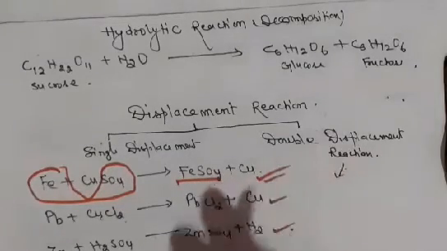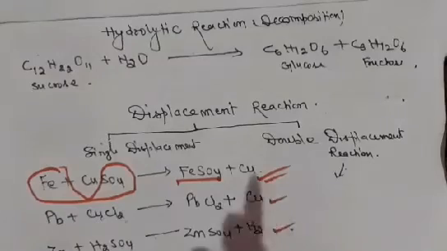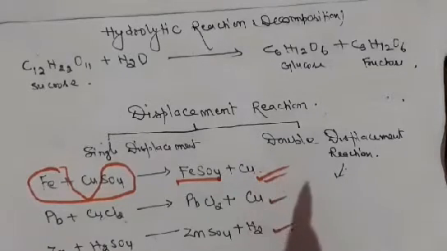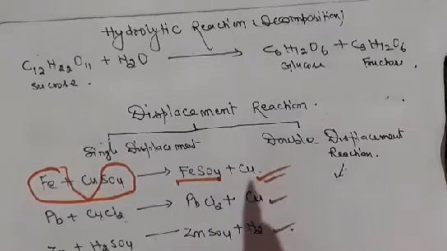Actually, this is a reaction in which two compounds react by an exchange of ions to form two new compounds, and it is called a double displacement reaction. Usually this reaction occurs in solution and one of the products is insoluble and precipitates out.